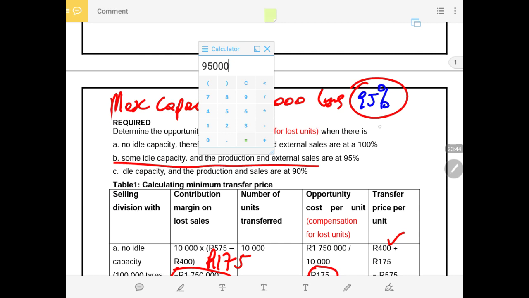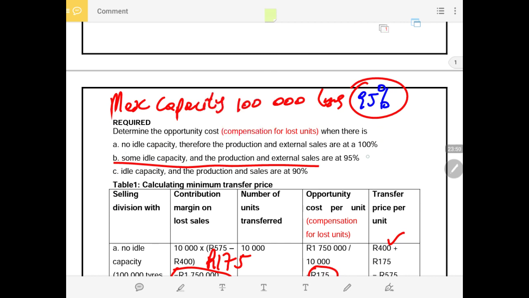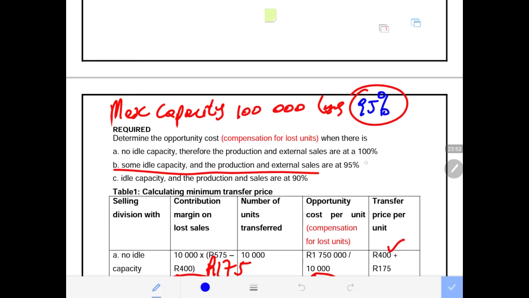That means there are 5,000 that are idle. They have 5,000 tires that are available.